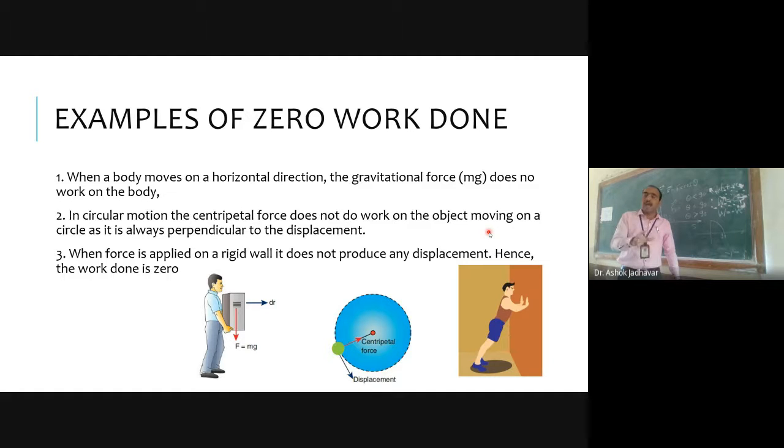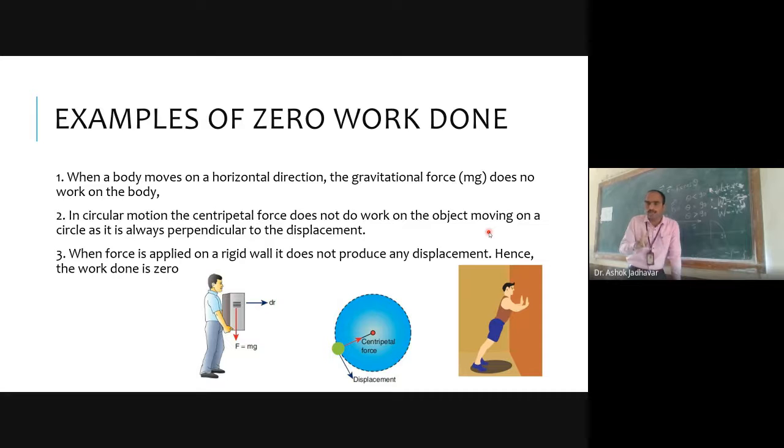In this case, I am applying force, but no displacement, hence work done is 0. So work done will be 0 in two different cases: when the angle in between force and displacement is 90 or when displacement is 0. In these two cases, you will observe that the value of work done will be 0.